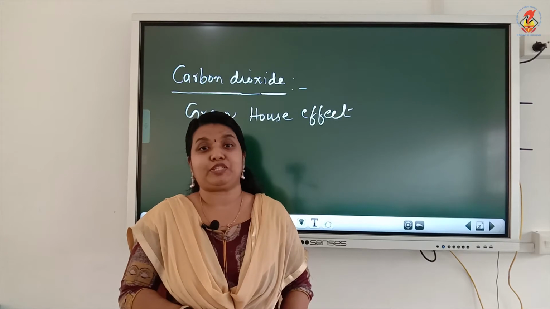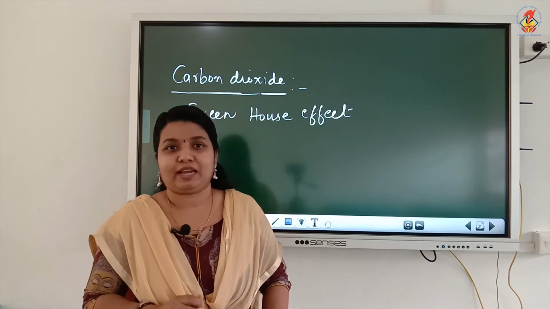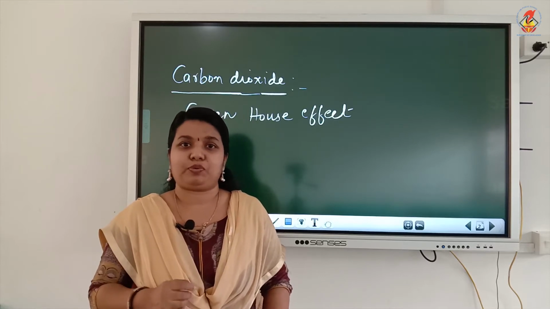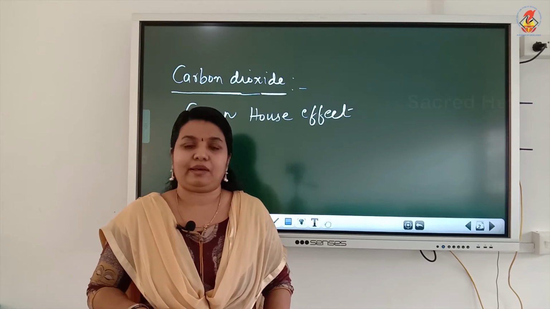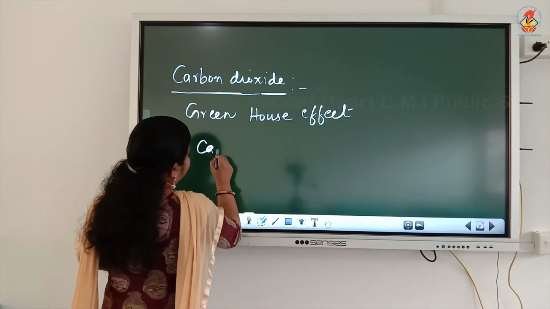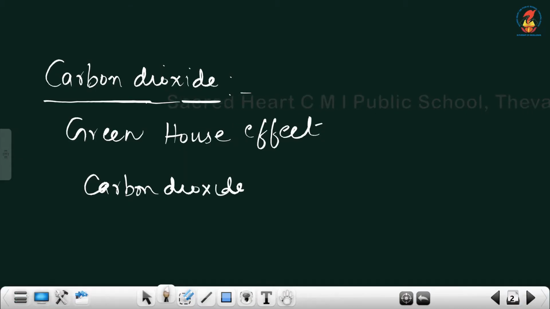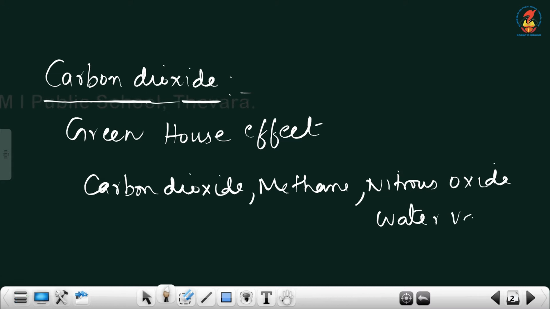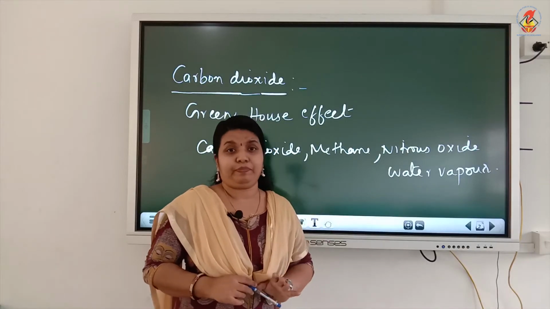The gas which is mainly responsible for the greenhouse effect is carbon dioxide. The excess amount of carbon dioxide in the atmospheric air is responsible for this trapping of radiation. Carbon dioxide is a greenhouse gas. Other greenhouse gases are methane, nitrous oxide and water vapor. So, four greenhouse gases. What is the greenhouse effect? Name four greenhouse gases. Mainly it is carbon dioxide, then methane, nitrous oxide and water vapor.